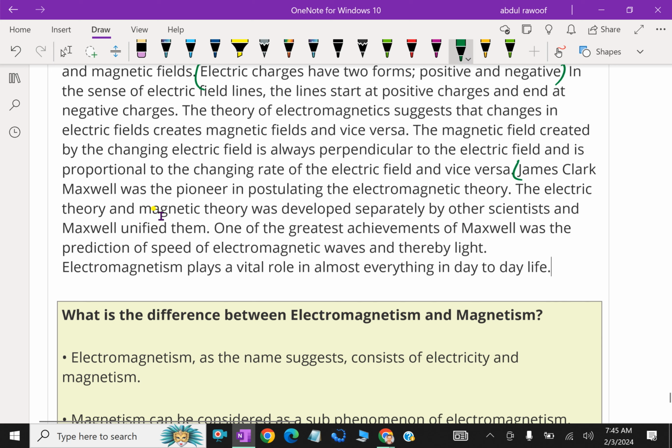James Clerk Maxwell was the pioneer in postulating the electromagnetic theory. Electric theory and magnetic theory were developed separately by other scientists and Maxwell unified them. One of the greatest achievements of Maxwell was the prediction of the speed of electromagnetic waves and thereby light, because light is an electromagnetic wave. Electromagnetism plays a vital role in almost everything in day-to-day life. Without electromagnetism, life is not fulfilled.